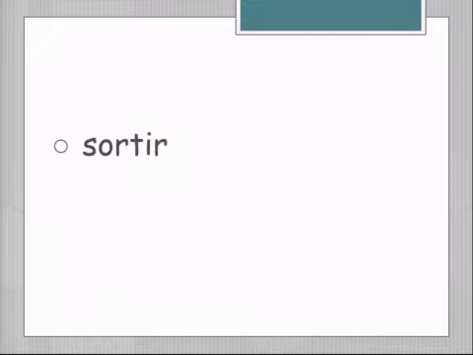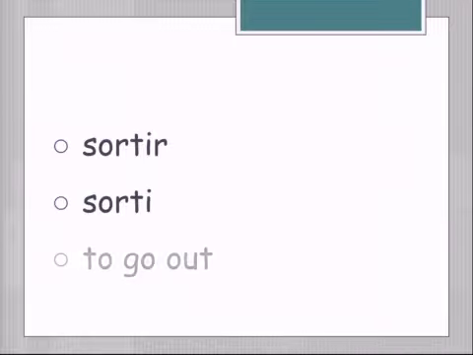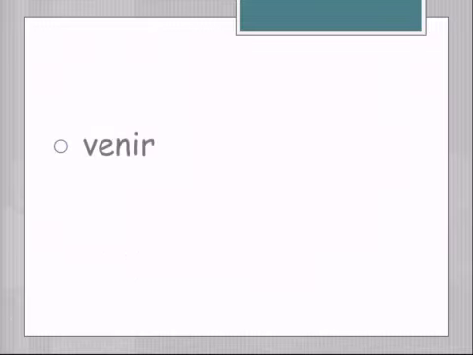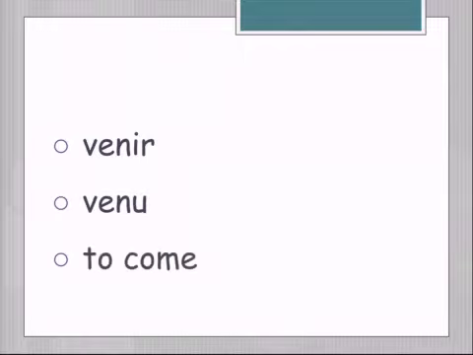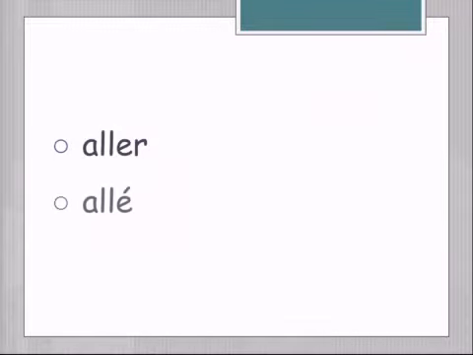Sortir, you learned this one last year. Je suis sorti. To go out. Venir, now you saw this with devenir and revenir. It turns into venu. Means to come. Aller, you know this one already, turns into allé. Take off the er, add the accent. To go.